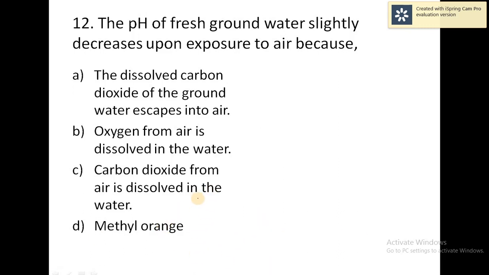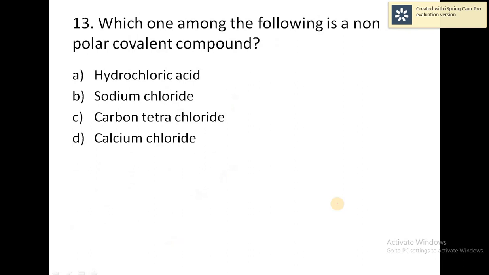Option C is the correct answer, and this is wrong, and so this is also wrong. Methyl orange is also a wrong one. So the correct answer is carbon dioxide from air is dissolved in the water. So going to the next question.